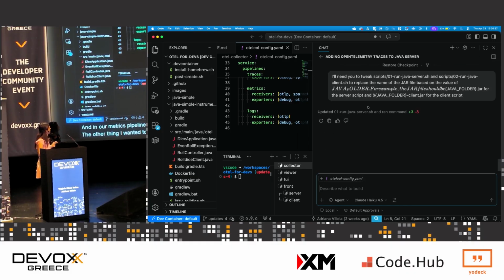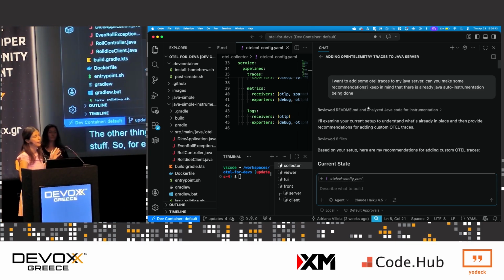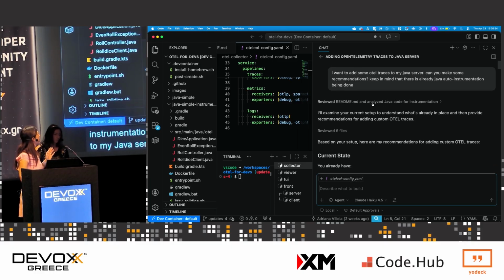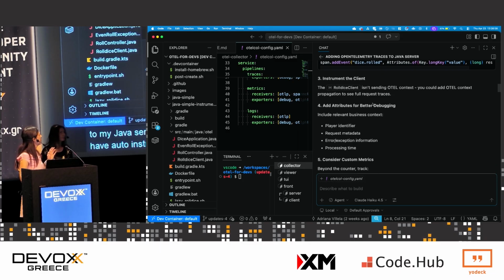For example, this Java application was just zero code instrumentation. So I talked to AI and said, hey, I wanted to add some more OTel traces to my Java server. Can you make some recommendations? And keep in mind, I already have auto instrumentation. So then it gives me all this stuff. I'm like, yay, awesome. Go and add that in.